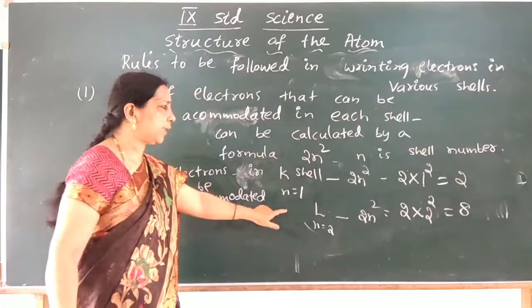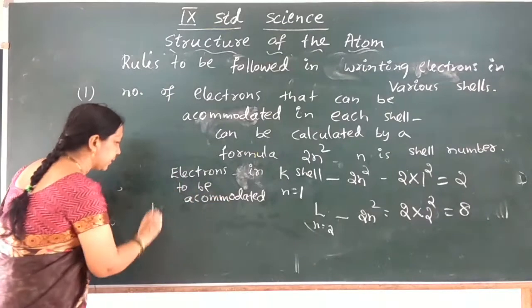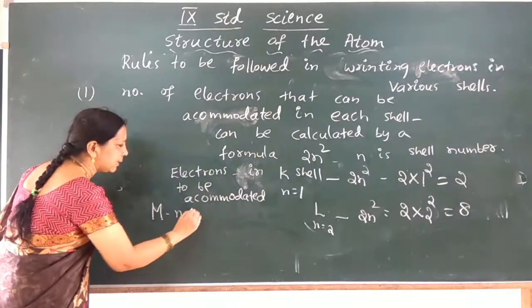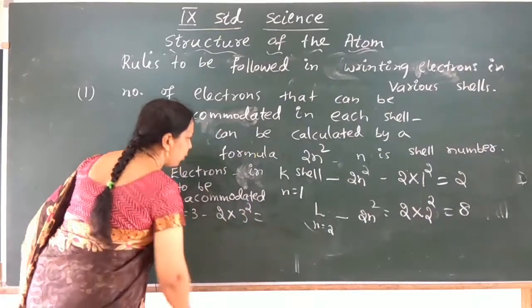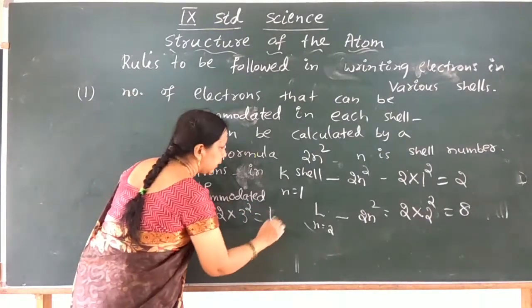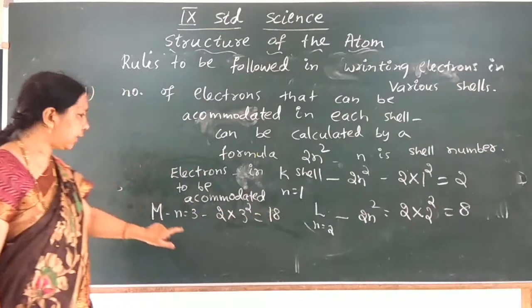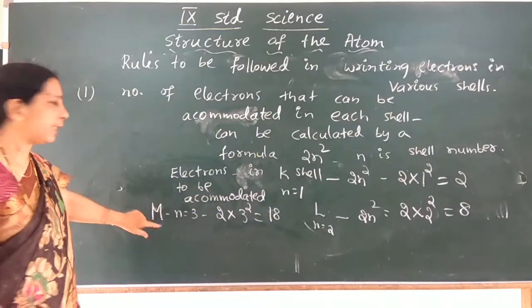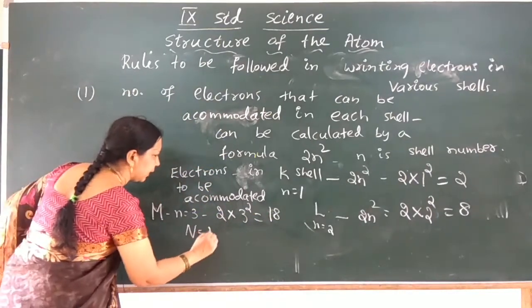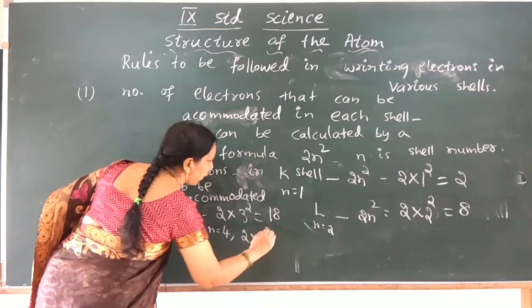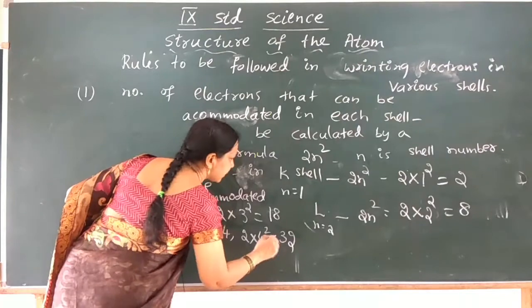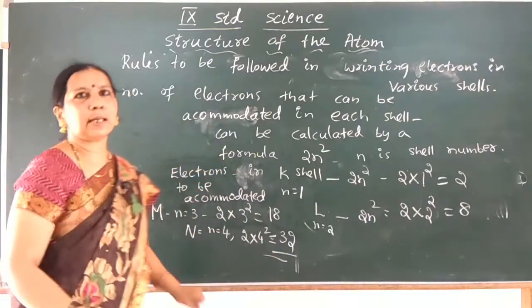For the M shell, n is equal to 3, so 2 into 3 square, 2 into 9, which is 18 electrons. The same way in the N shell, n is equal to 4, so 2 into 4 square, 32 electrons.